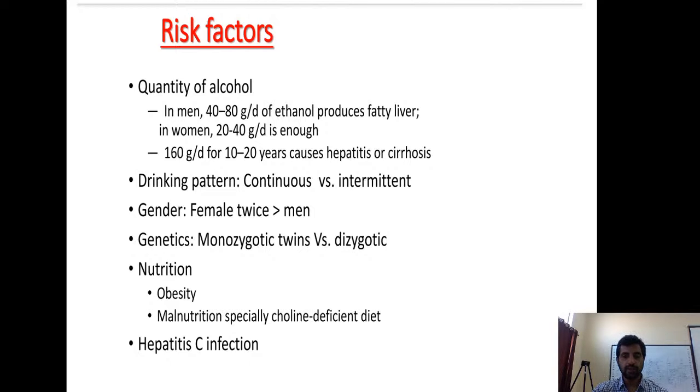Gender: females are at greater risk of developing it. They even develop it at lesser levels of alcohol consumption than men. Monozygotic twins have higher risk. Then hepatitis C infection, nutrition, obesity.